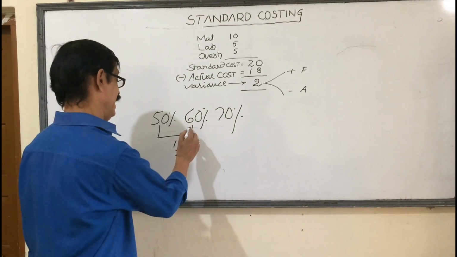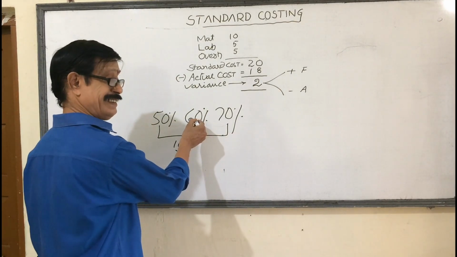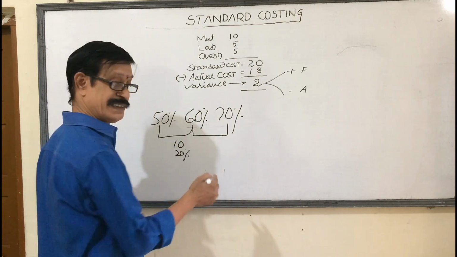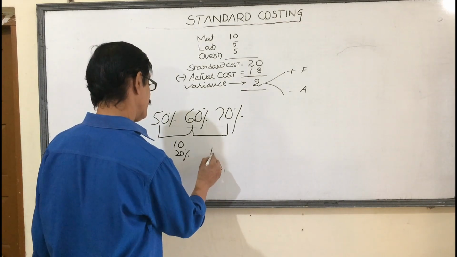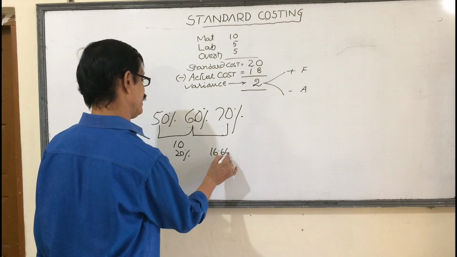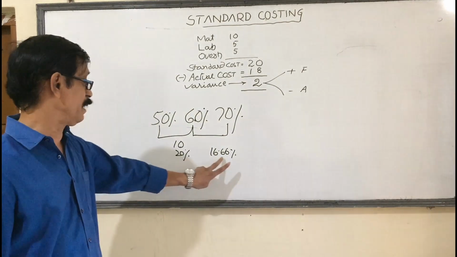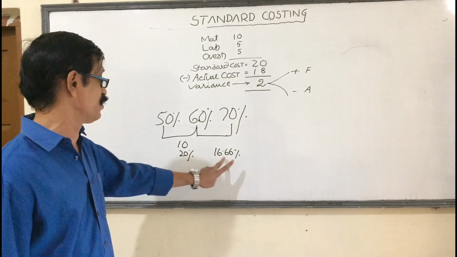From 60 to 70, again 10 increased, 10 out of 60 into 100. Calculate in your calculator, no problem. It becomes 16 2/3%, or 16.66%. From here to here, the percentage of marks decreased from 20% to 16%.